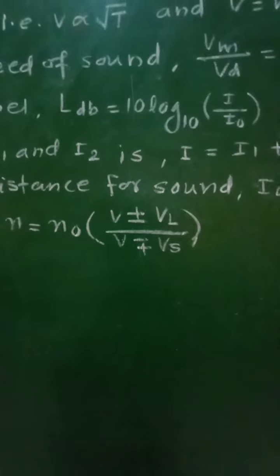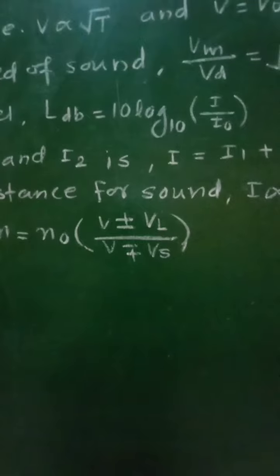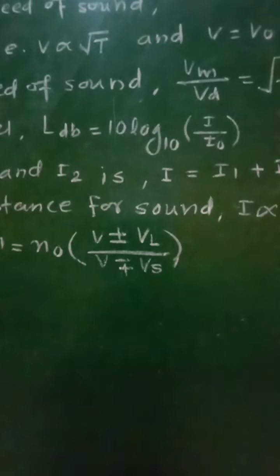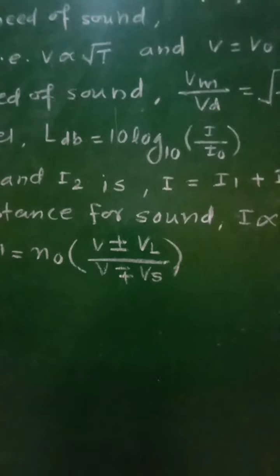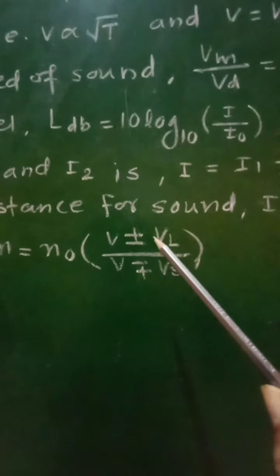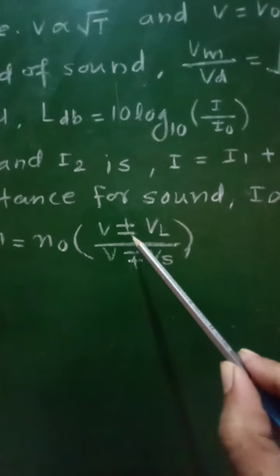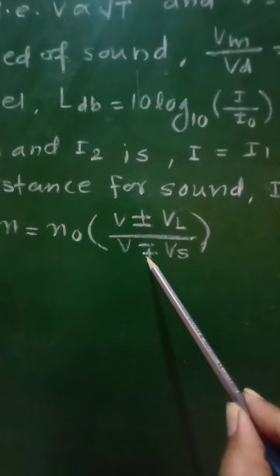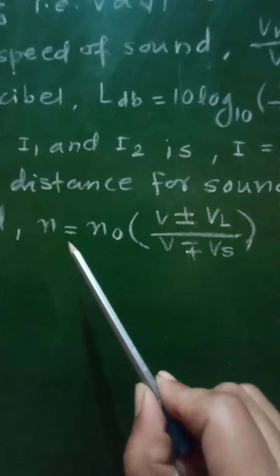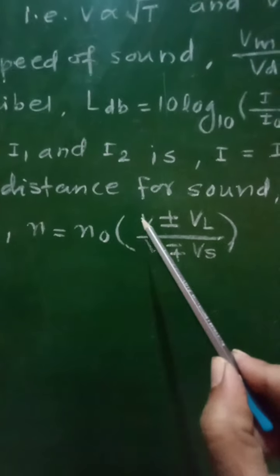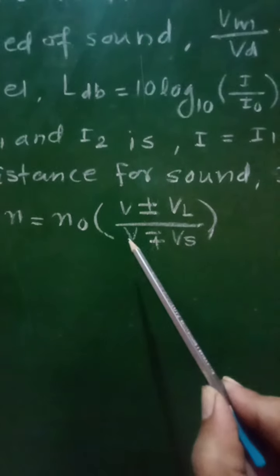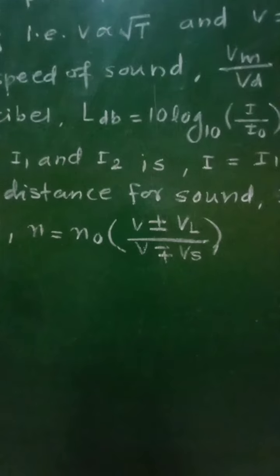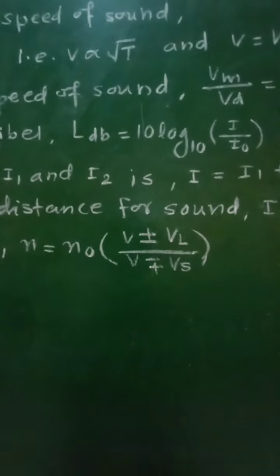On the other hand, if the listener and source are moving away from each other, at that time the lower signs will be used, that is at the numerator it will be minus, and at denominator it will be plus, and therefore formula will be n is equal to n0 into v minus vL upon v plus vS. So these are some of the formulae for different quantities in case of sound.